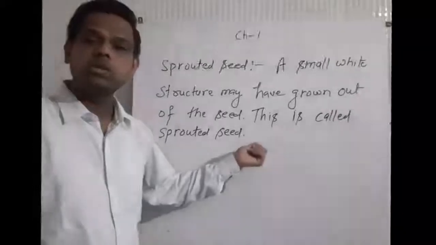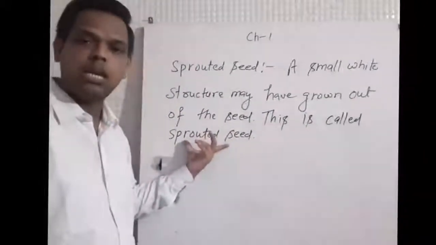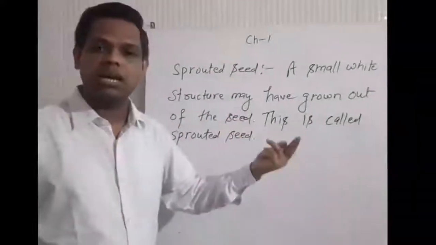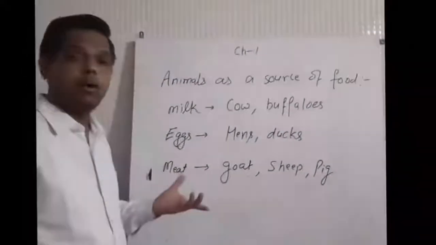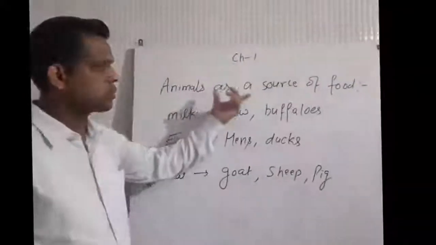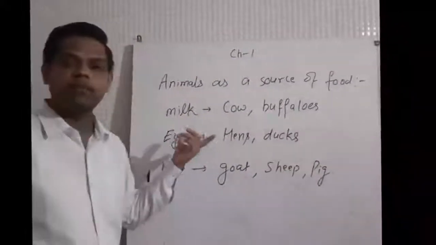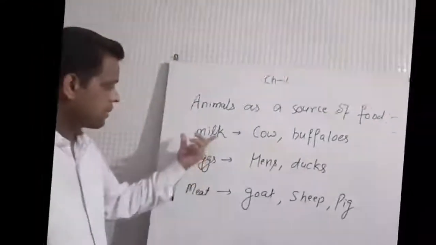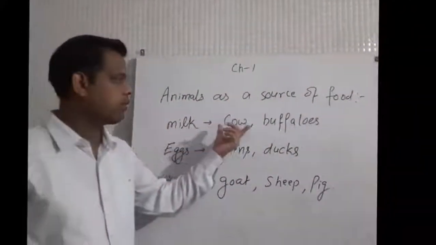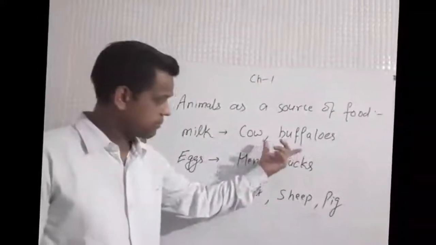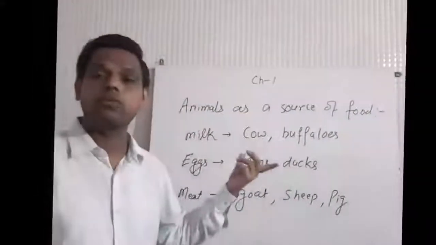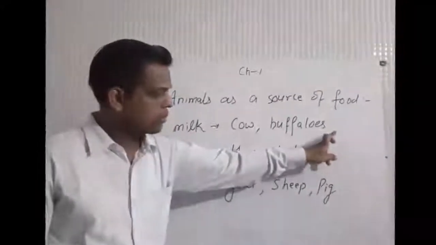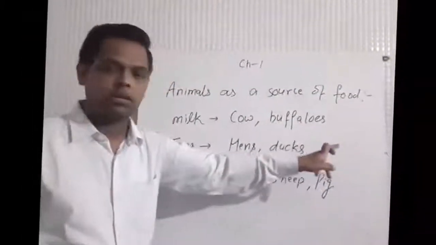We can use this sprouted seed as such, or if you want to improve the taste, we can add some salt and spices. Now, animals as a source of food. We get many food items from animals such as milk, eggs, meat, etc. We get milk mainly from cows and buffaloes. Milk is considered a complete food. Some other animals like goat and camel also provide us milk.